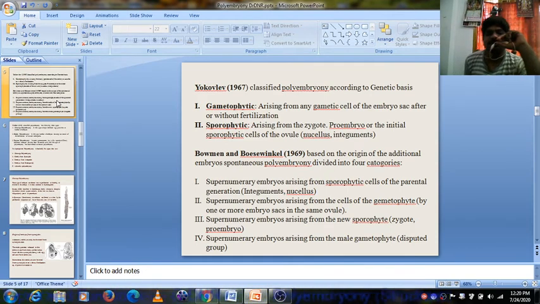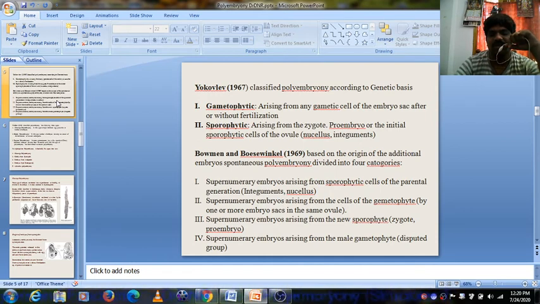Next is sporophytic polyembryony, arising from the zygote, proembryo, or the initial sporophytic cell of the ovule. That means nucellus or integument. That is sporophytic polyembryony.